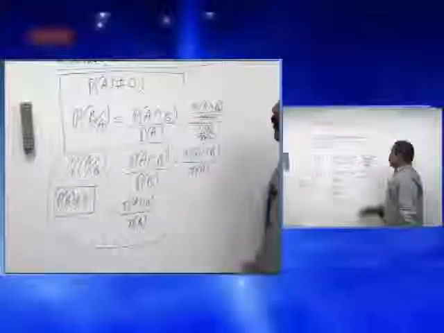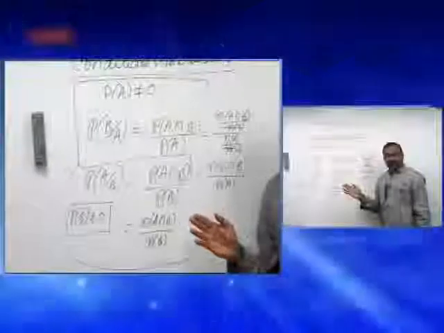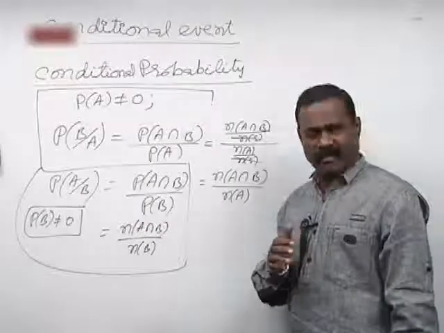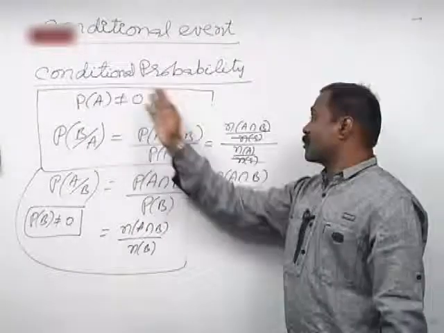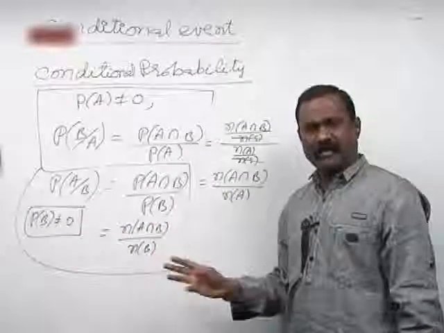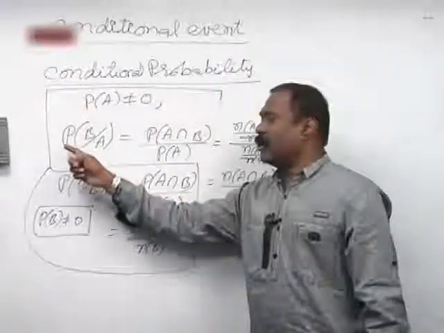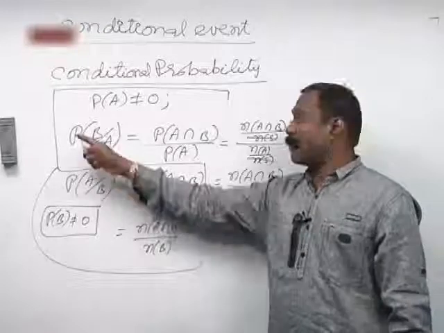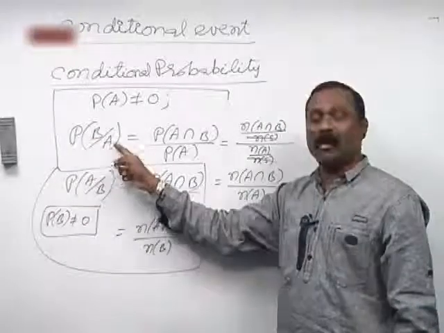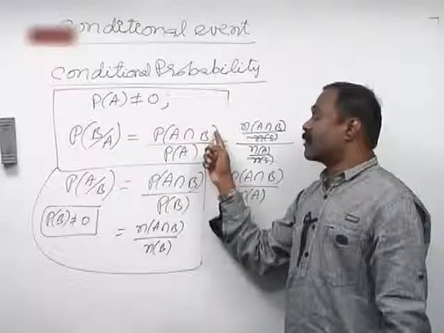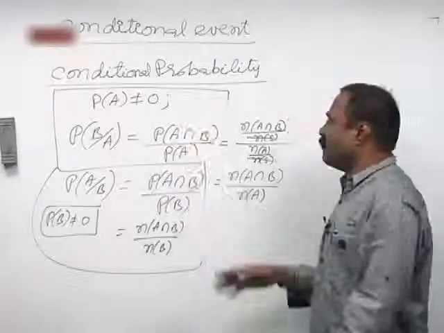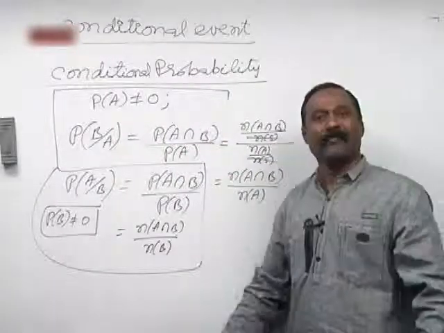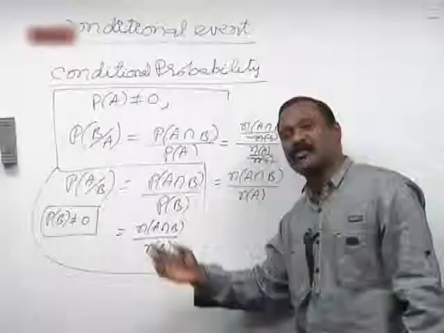So I'll take a better example to explain this. Conditional probability. Let A and B be any two non-empty sets of a sample space S such that P of A is not equal to 0 in this case, or P of B is not equal to 0 in this case. Then the probability of the occurrence of an event B after the occurrence of event A is defined as P of B after A, or P of B given A, which is nothing but P of A intersection B upon P of A. After simplification using the classical definition of probability, it is nothing but N of A intersection B upon N of A. Similarly, it can also be simplified.